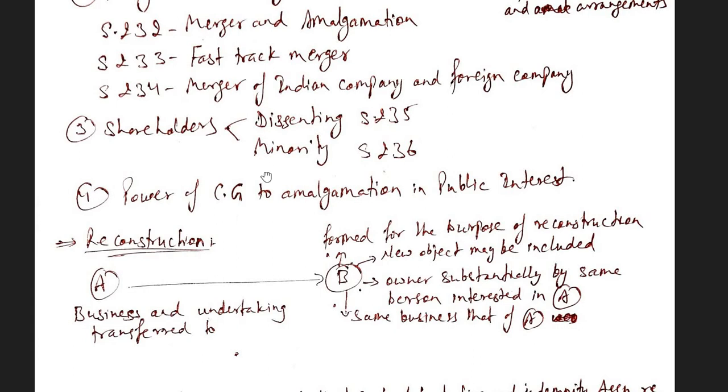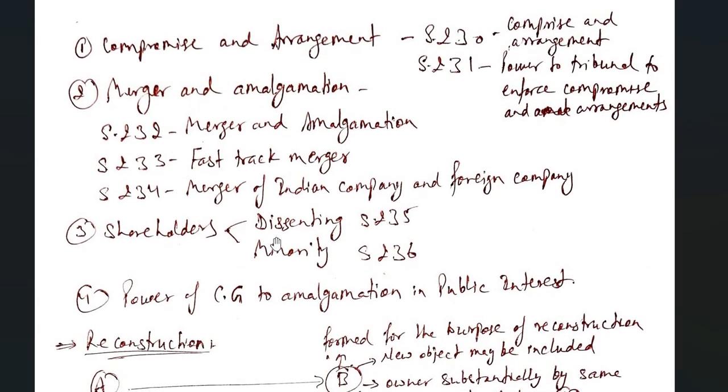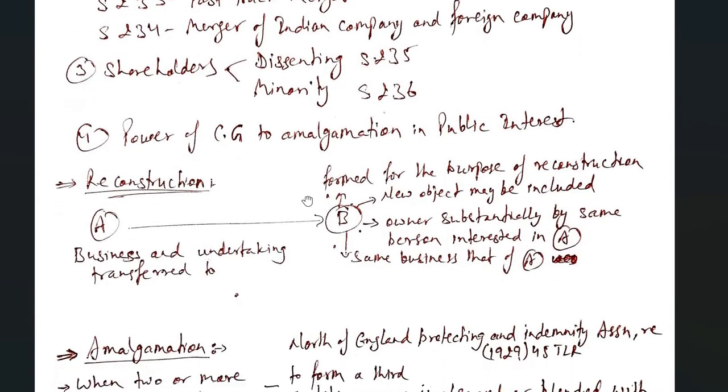So many times the business of a company is not happening properly due to management issues, deadlock, a changing market, or many other things, or the object of the company is being frustrated because of some new laws. The company is not able to perform the functions as per its objective mentioned in the memorandum of association. So whatever the reason is, the company requires reconstruction, and these instances incorporate external reconstruction of the company.